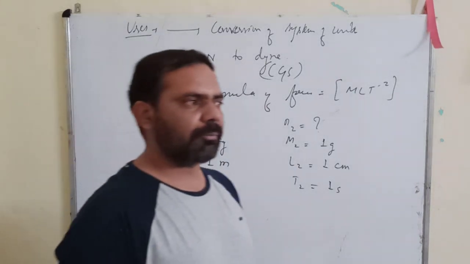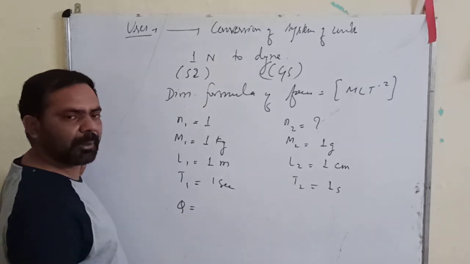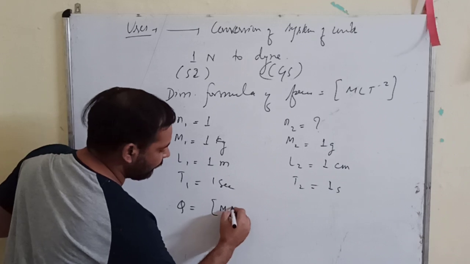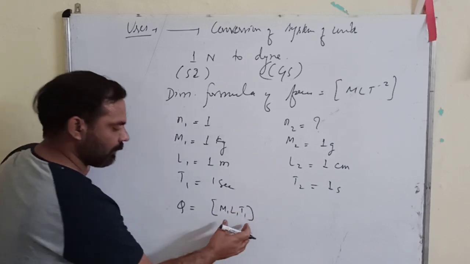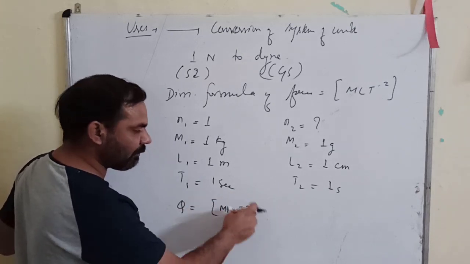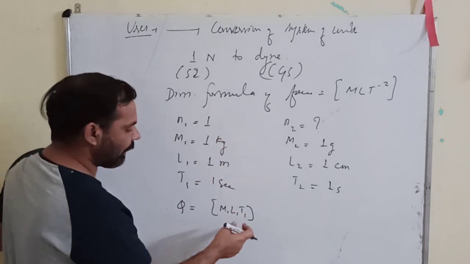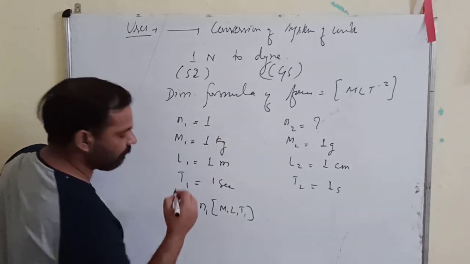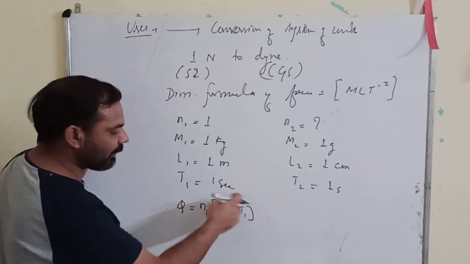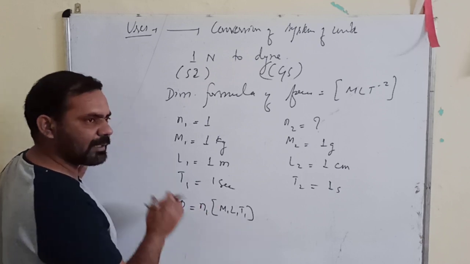Okay. Now we know that you have to use a formula for how you obtain the size of the quantity. How will you obtain it? You write this M1, L1, T1 with the dimensional formula. This is the size of one quantity, means one unit of that quantity. And how many units are involved? N1. This is the size of one quantity, and that quantity is involved N1 times, and this tells you the total amount of that physical quantity.